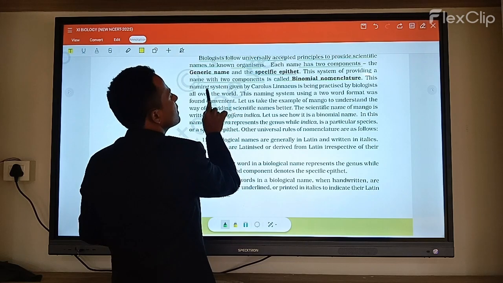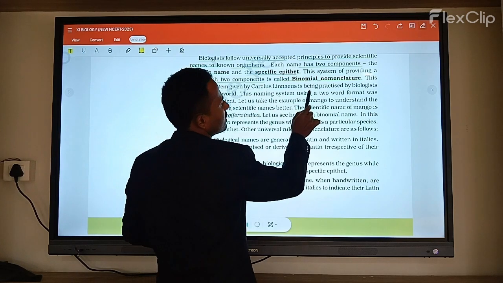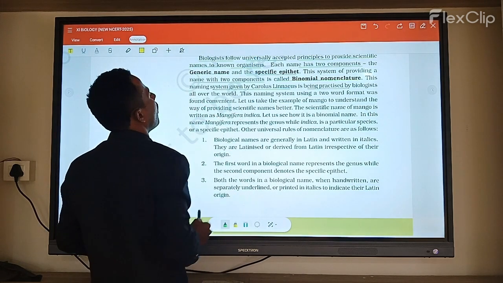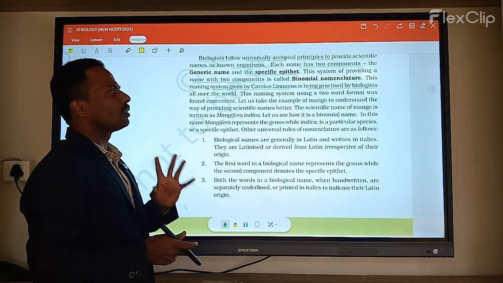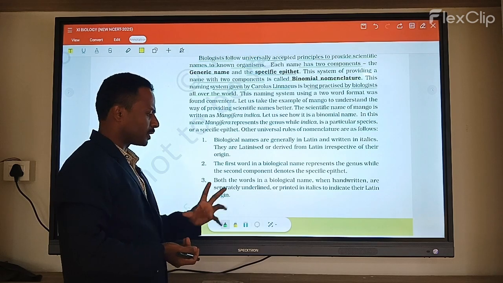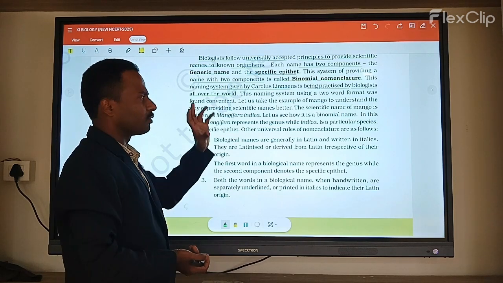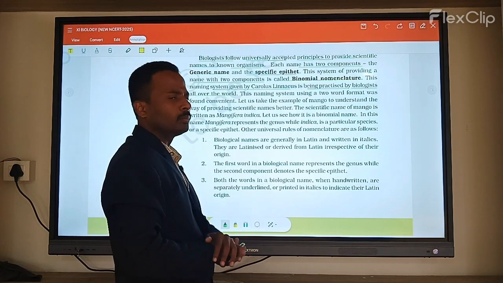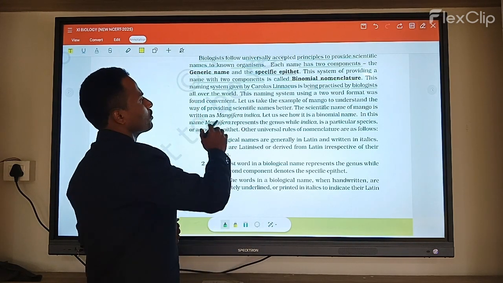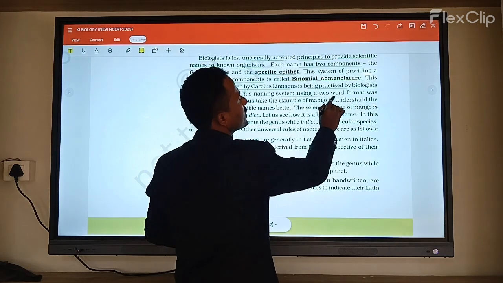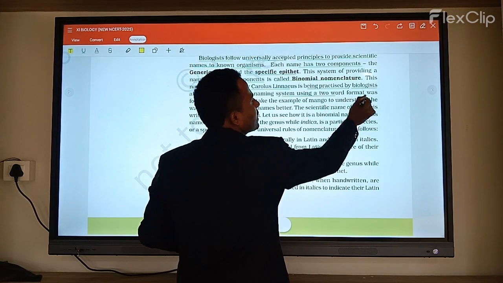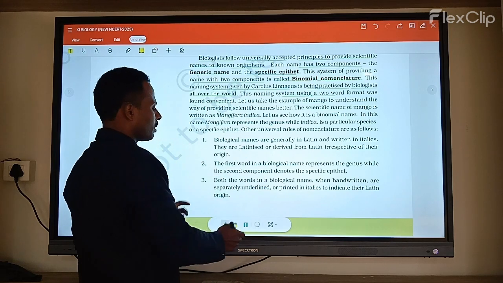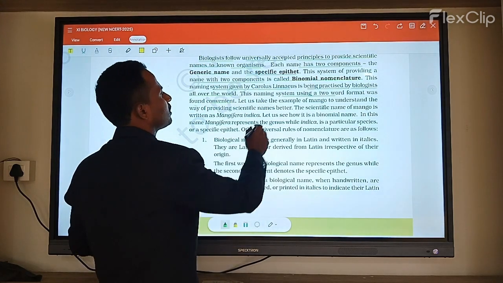This naming system was given by Carolus Linnaeus. It began as a practice among biologists all over the world. So when making a particular name for a species, they follow binomial nomenclature rules, proposed by the scientist, whom? Carolus Linnaeus. This naming system uses words in a particular format.